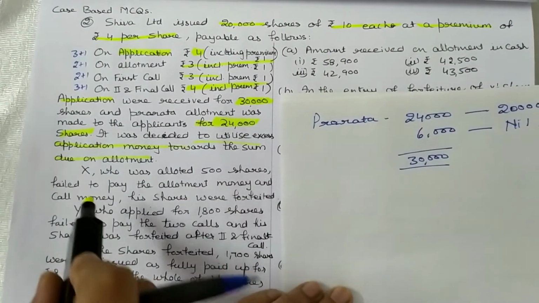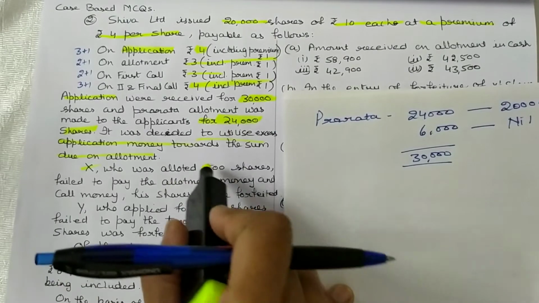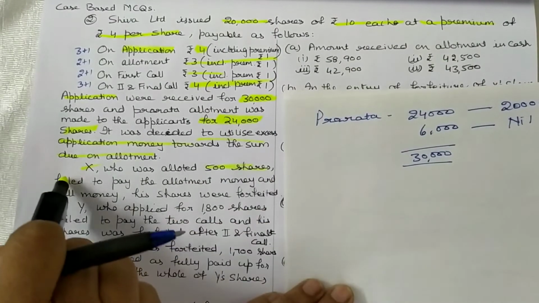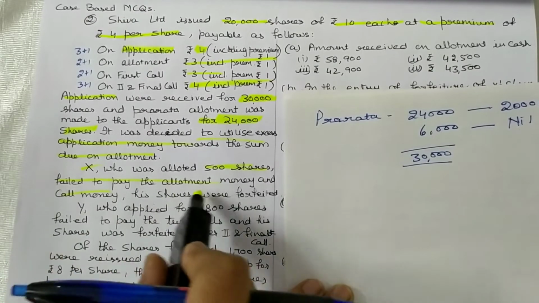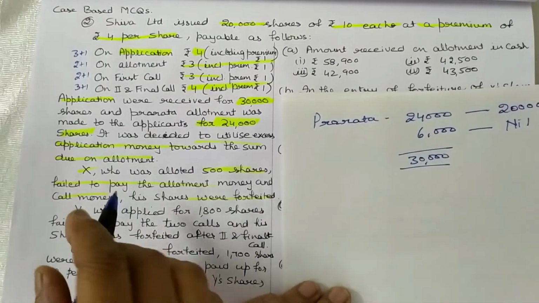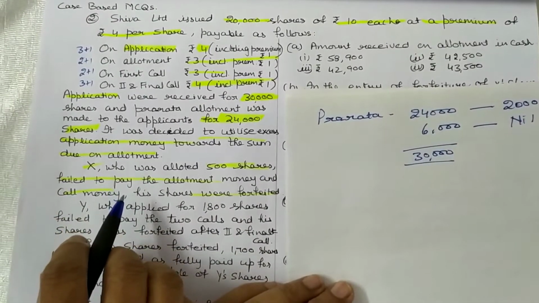X, to whom 500 shares were allotted, failed to pay allotment money and call money, and his shares were forfeited. It means his shares were forfeited after first call money.